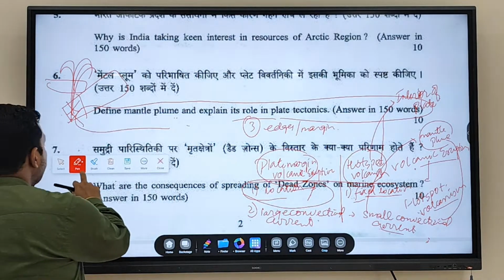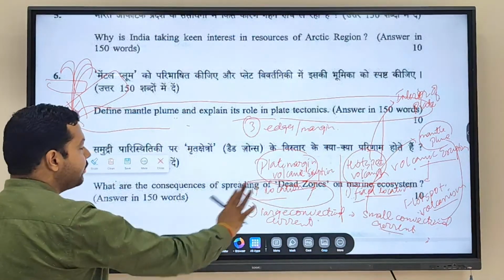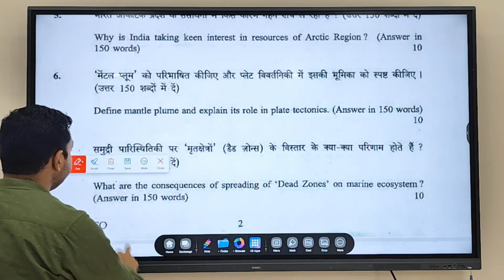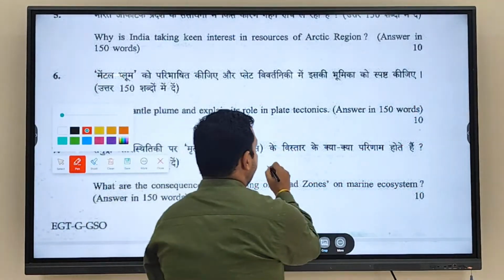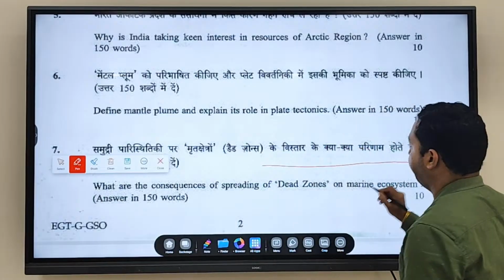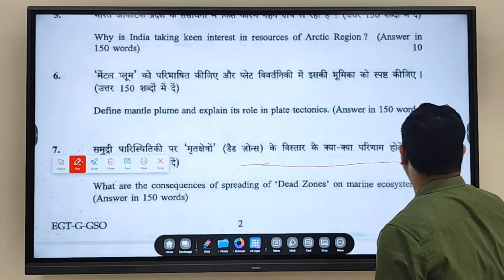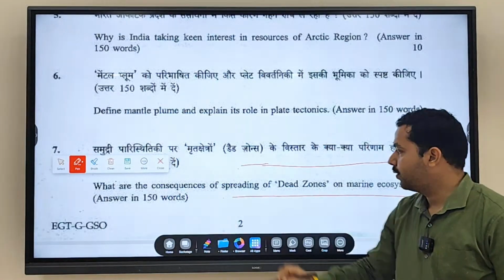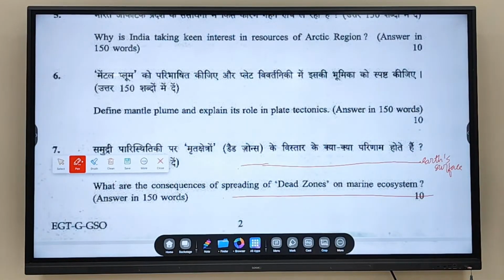Now, because of this difference, this is your Earth surface, while this is your mantle region.